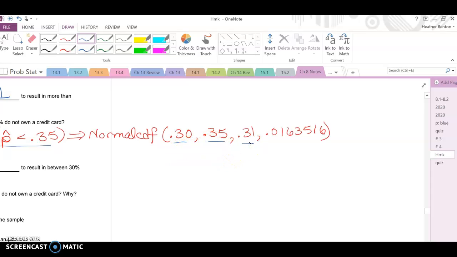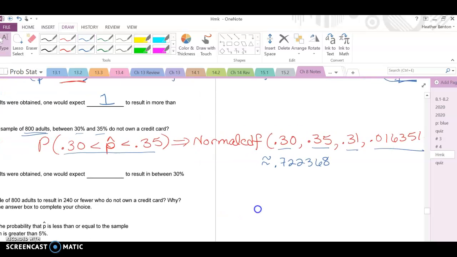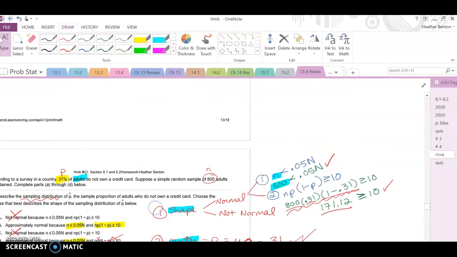Our mean is still 0.31, and here's our standard deviation, same numbers that we were using, and this results in 0.722368.